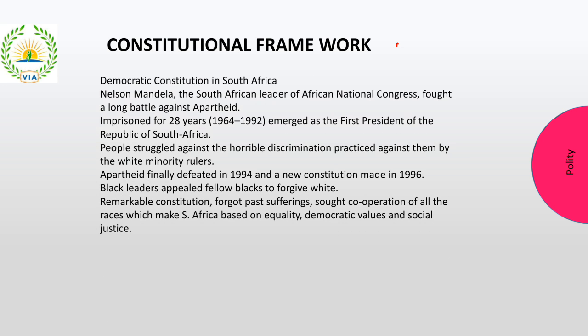And then we saw what the constitutional framework is. We have discussed South Africa, where there were differences between whites and blacks, right? Whites were not able to stay properly with blacks, and blacks were not able to trust whites. But after 28 years in prison, Nelson Mandela becomes the first president and ends apartheid and comes up with a proper, finest framework constitution, which is working well right now.